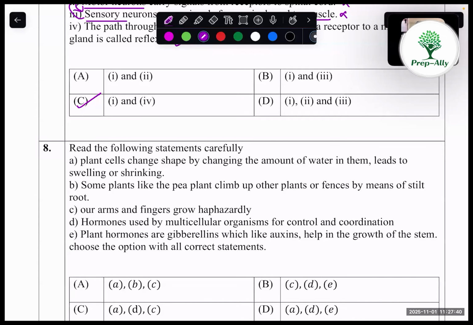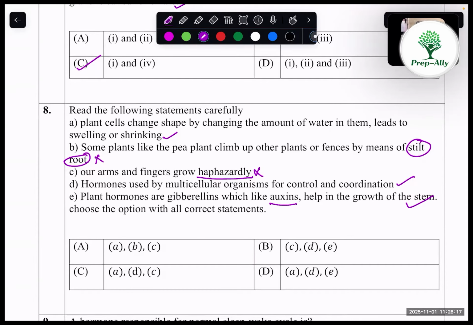Eighth question, plant cells change shape by changing the amount of water in them, lead to swelling or shrinking. Yes, some plants like pea plant climb up to other plants or fence by means of stilt root is incorrect. Our arms and fingers grow haphazardly. That is also incorrect. Not haphazardly. Hormones used by multicellular organisms for control and coordination. Yes. Plant hormones are gibberellins, which like auxin help in the growth of stem. Yes, that also correct. So option A, D, and E. So option D.